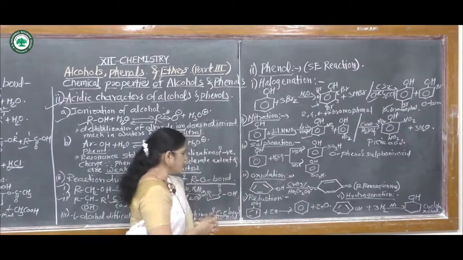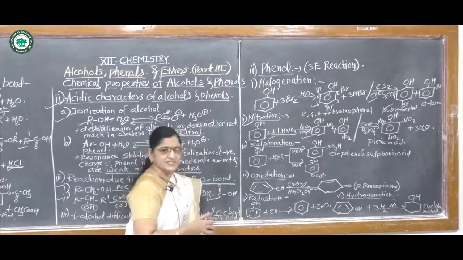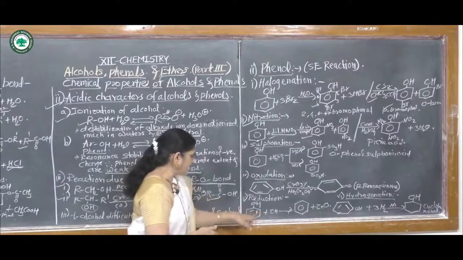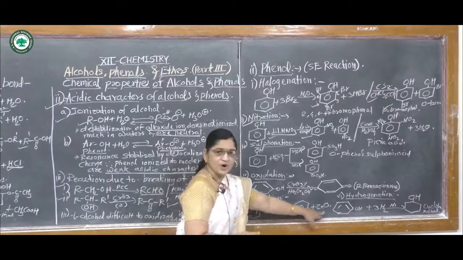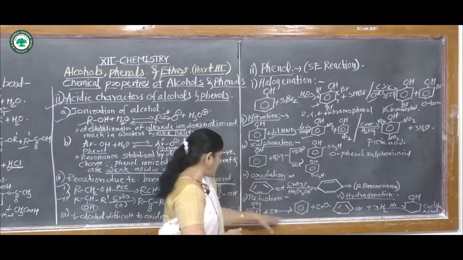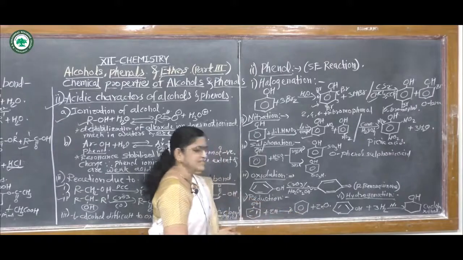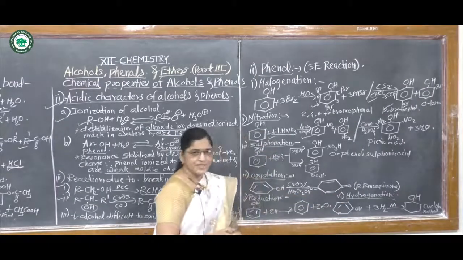Then the next reaction is reduction, in the presence of zinc. Here, in the presence of zinc, phenol gives benzene plus zinc oxide. That means zinc oxide forms with this oxygen and it forms benzene. And the last reaction is hydrogenation.